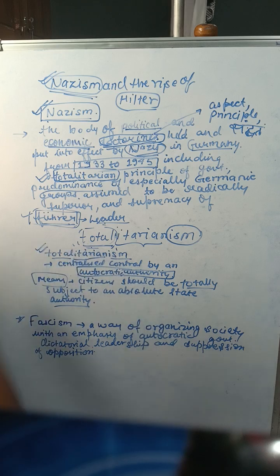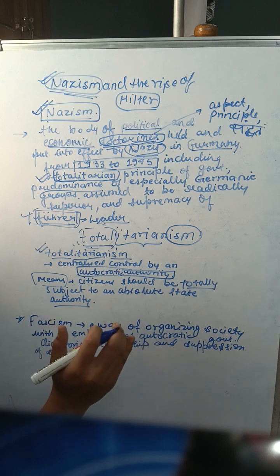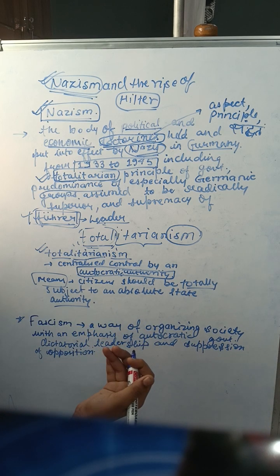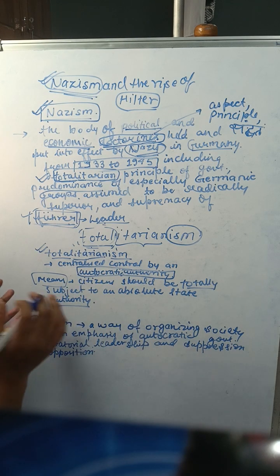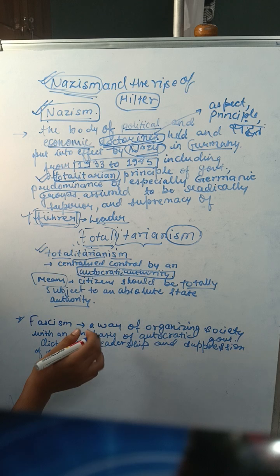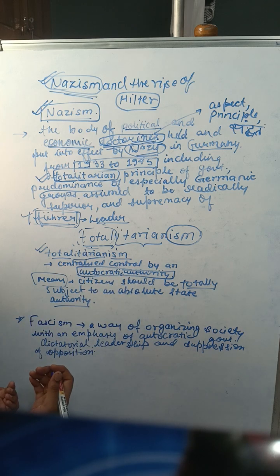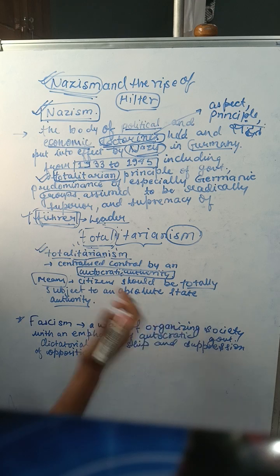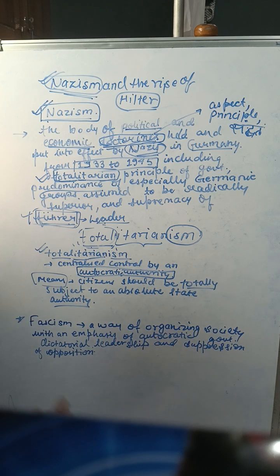So this ideology, this principle means centralized power of autocratic authority, which means citizens should be totally subjected to absolute state authority. So there must be a state authority and citizens should be subjected to it. That is why it is written central control. Citizens are totally controlled by the state. That is why it is written central control by autocratic authority. I hope it is very clear.